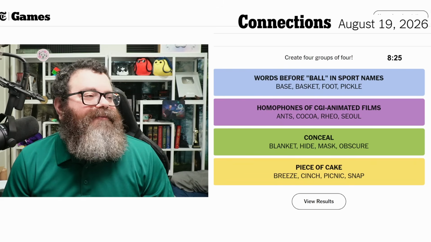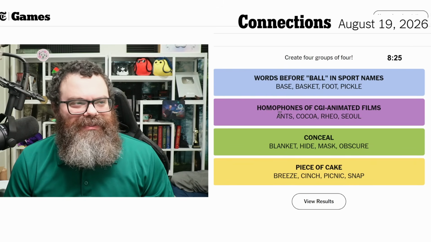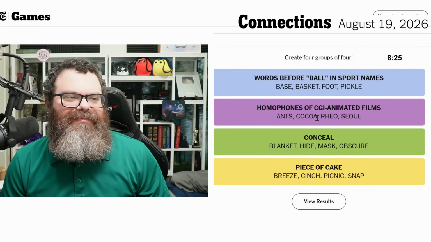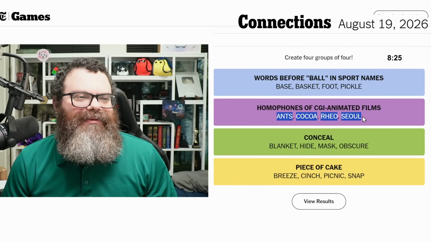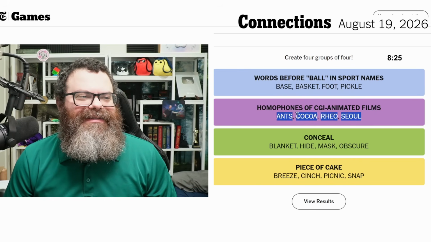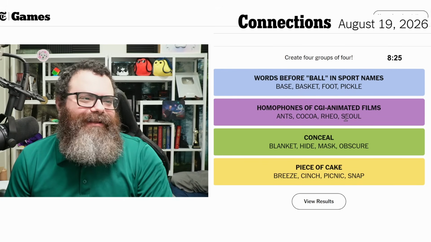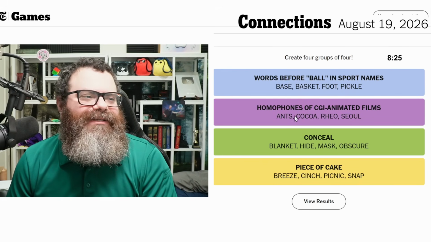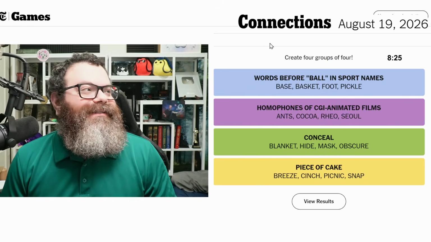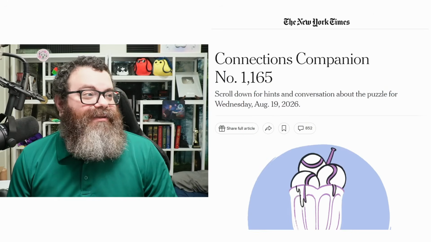I wonder if when she made the puzzle, she got ants mixed up with A Bug's Life and thought it was Pixar and had named it Homophones of Pixar films, and then testers came back and said, you know, ants is not Pixar, right? I could see that happening, but it could also just be it was convenient to pick ants there and just make it CGI animated films, but who knows? All right. Let's check the difficulty. That's my conspiracy theory of the day.